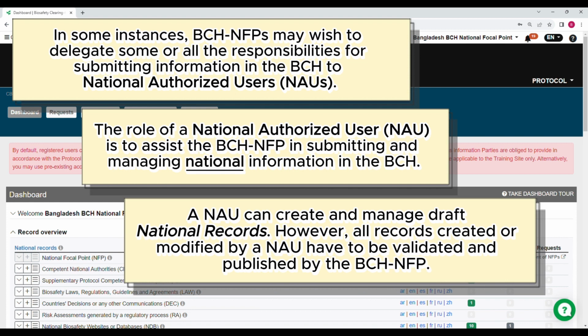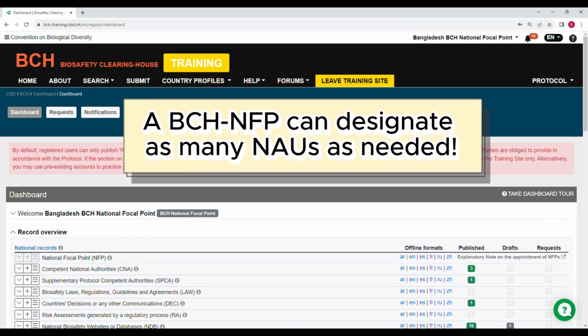A national authorized user can create and manage draft national records. However, all records created or modified by a national authorized user have to be validated and published by the BCH focal point. A BCH focal point can designate as many national authorized users as needed.